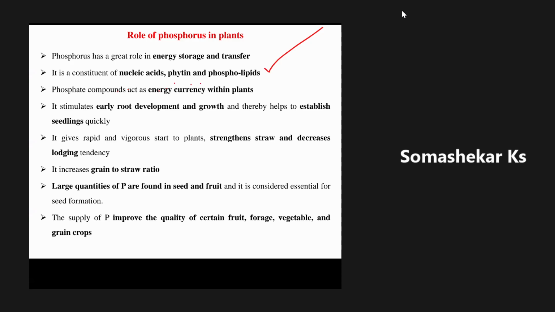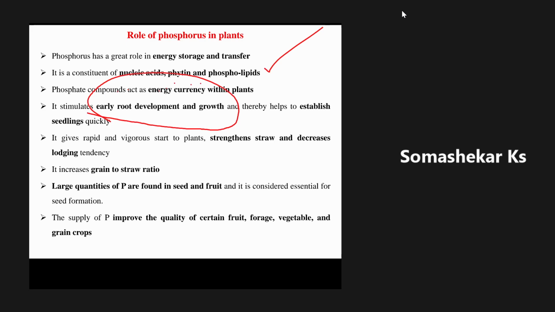Then another most important characteristic feature of phosphorus is early root development and growth. See, the entire phosphorus requirement, or phosphorus fertilizer, should be applied at the time of sowing only.